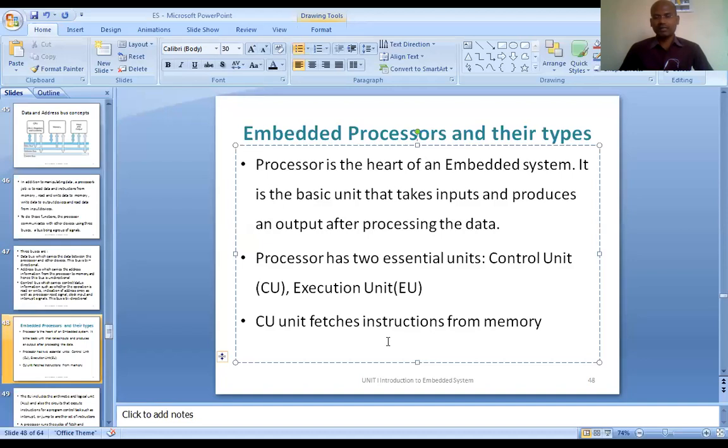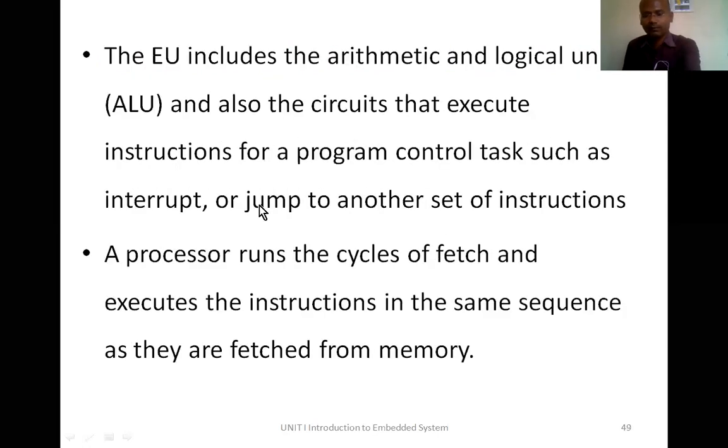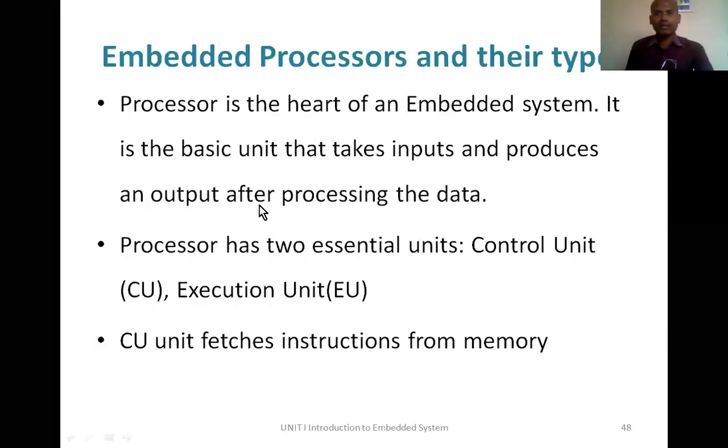To accomplish this, what must be the hardware? What is the main hardware present in the processor? The processor has two essential units: the control unit and the execution unit. One is the control unit, the other one is the execution unit.